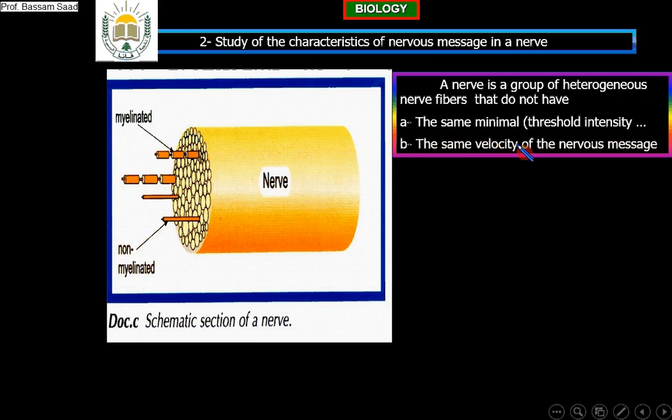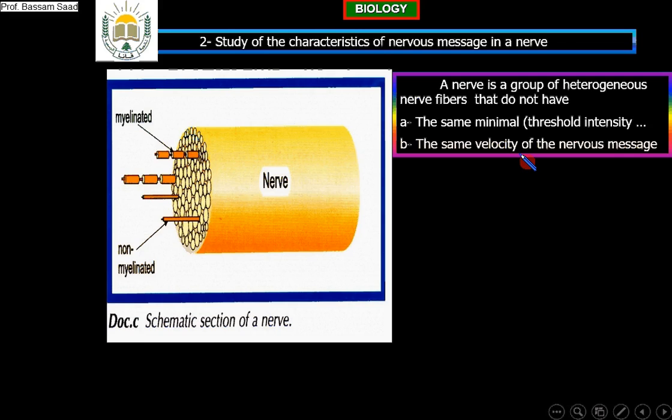What does this mean? Not only that they do not have the same shape, the same external aspect, but it means also that they do not have the same minimal intensity or threshold intensity. Some will work at 3 amperes. The others will work on 1 ampere, etc. And also, when we have an action potential, they will not transport the nervous message with the same speed or velocity. It is very important to know this, because this will change the characteristics.